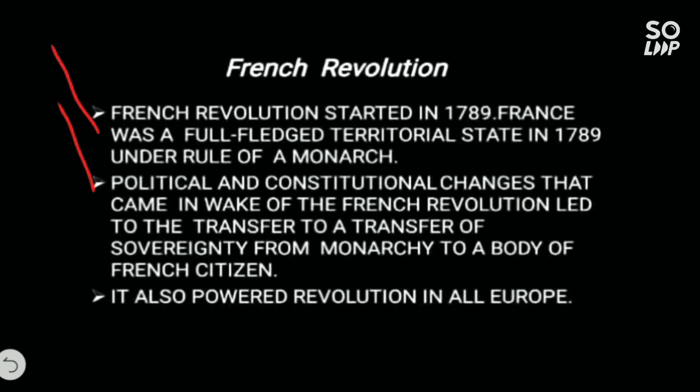Means in France, the National Assembly was created and power was given to the National Assembly by the French people. If you see the next point, it also powered revolution in all Europe. Means in Europe, every country was influenced and wanted its own constitution.